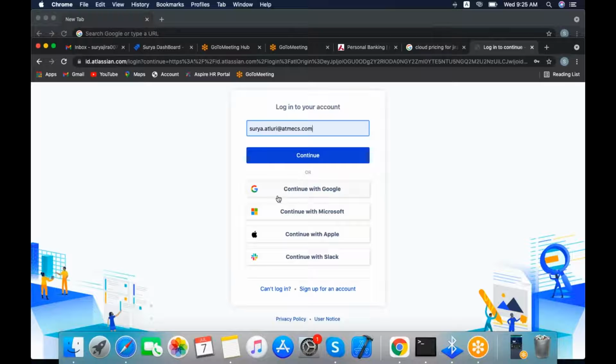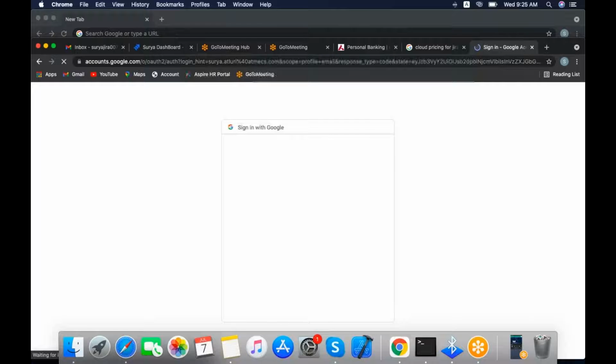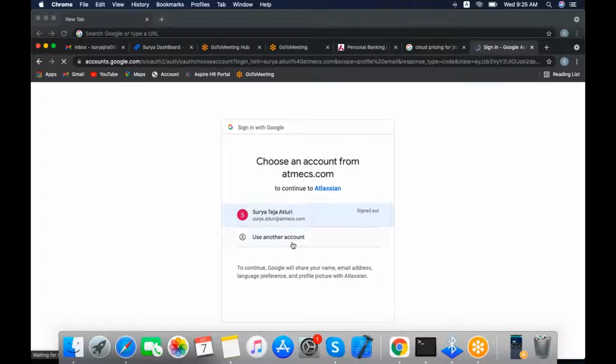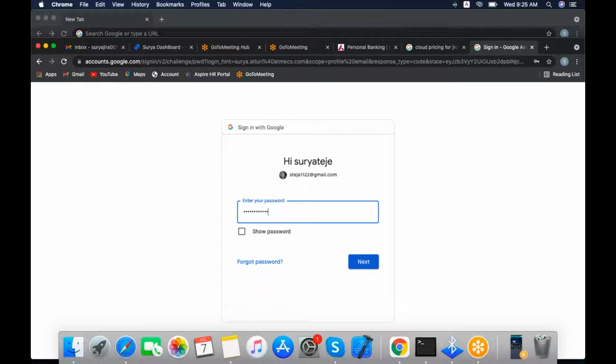Here these options will come: continue with Google and continue with Microsoft, whichever accounts you have. Actually, I am clicking on continue with Google. Use another account. I am clicking steja1122@gmail.com and giving the password.